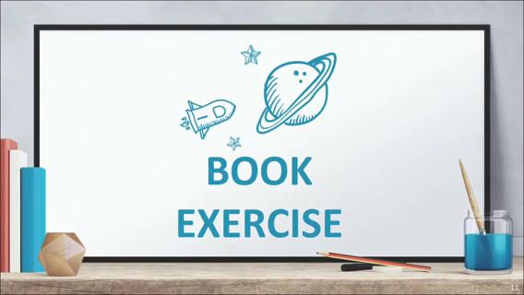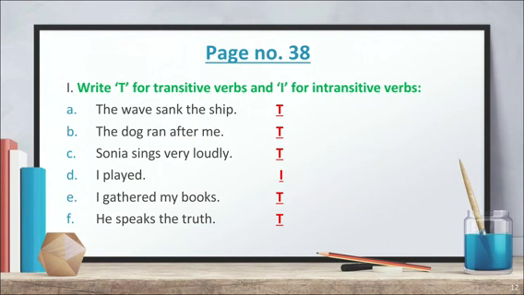Now let's do some book exercise. First is, write T for transitive verbs and I for intransitive verbs. The wave sank the ship. So we have just learned that transitive verbs answer the question what. So the wave sank what? The answer is the ship. So it is a transitive verb.